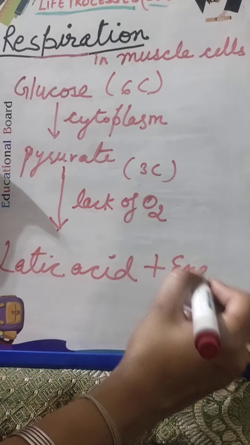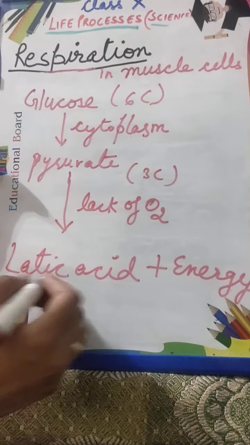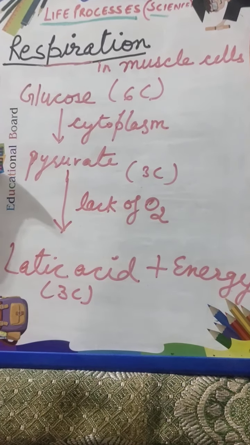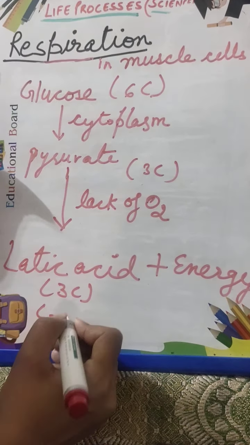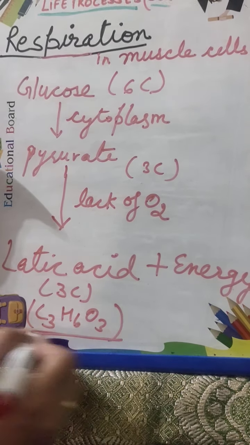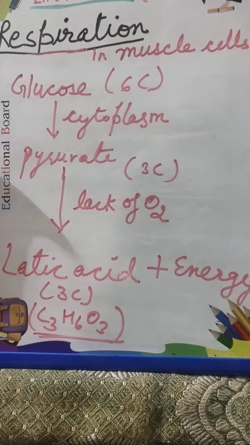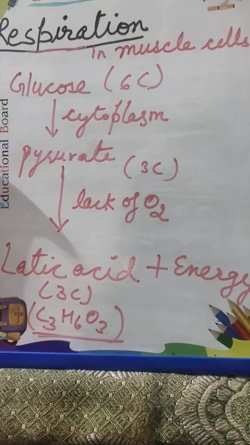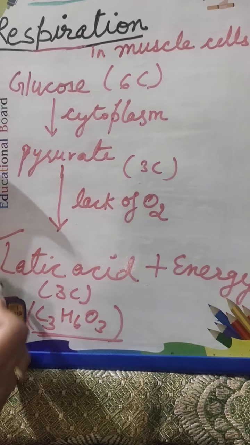Energy will be released in the form of ATP, and lactic acid is also a 3 carbon compound, and the formula of lactic acid is C3H6O3. In lower classes you have read about lactic acid. I think in 7th class we have cramps. Sometimes we have cramps in our muscles, and that is due to the accumulation of lactic acid.